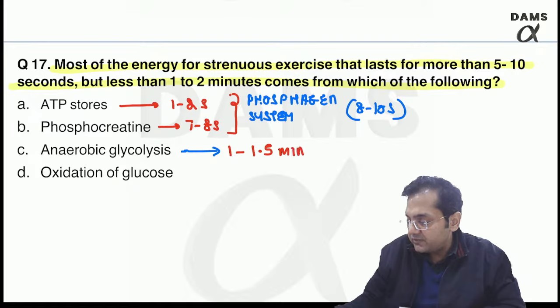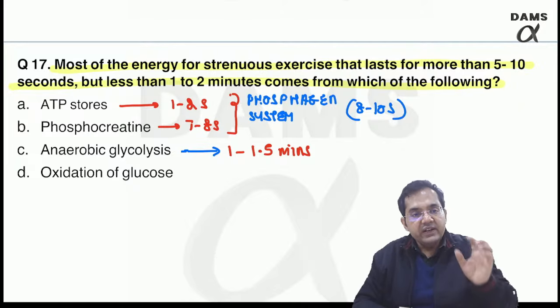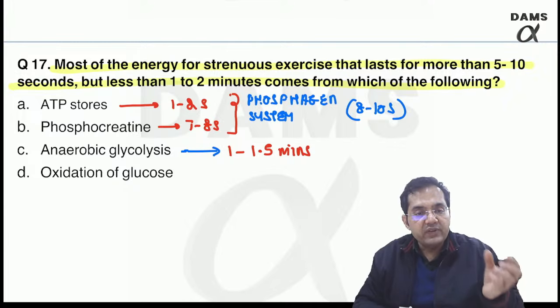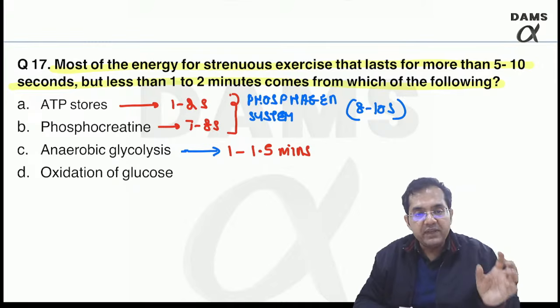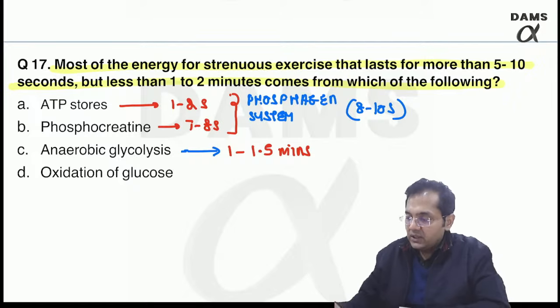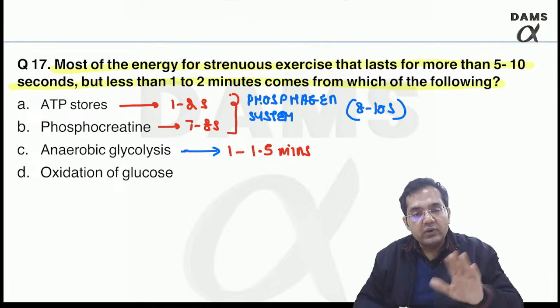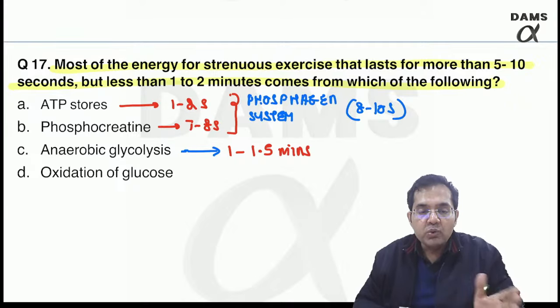So 1 to 1.5 minutes will be dependent on anaerobic glycolysis, because please understand, it takes time for the oxidation of glucose, fats and amino acids to occur and increase the release of ATP. So immediately after 10 seconds, anaerobic glycolysis comes into place. Any exercise which lasts for more than 10 seconds to around 1 to 1.5 minutes, something like a 400-meter run, a 200-meter swim, they all are anaerobic glycolysis.